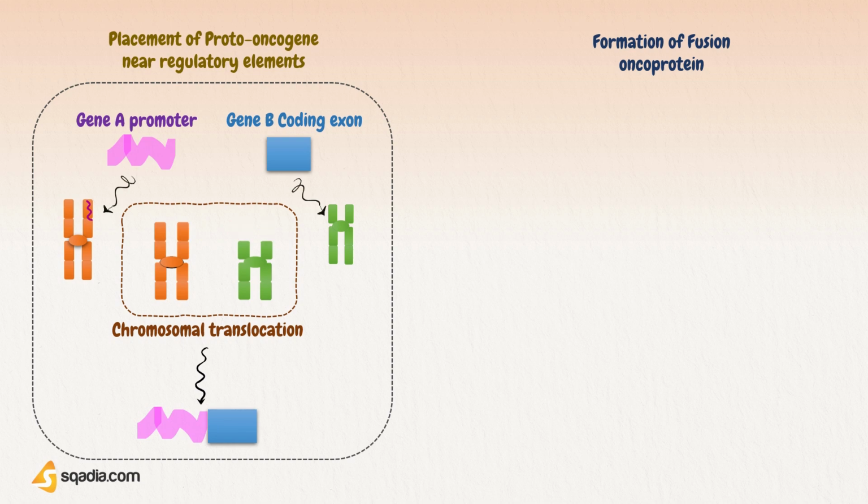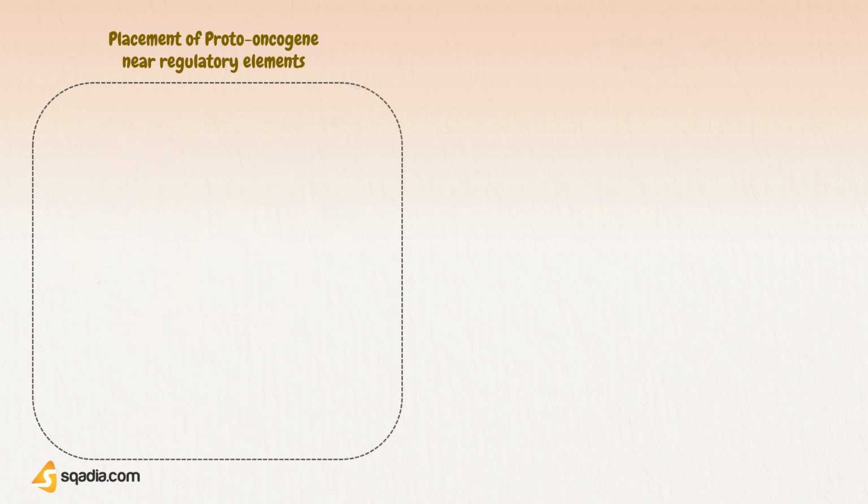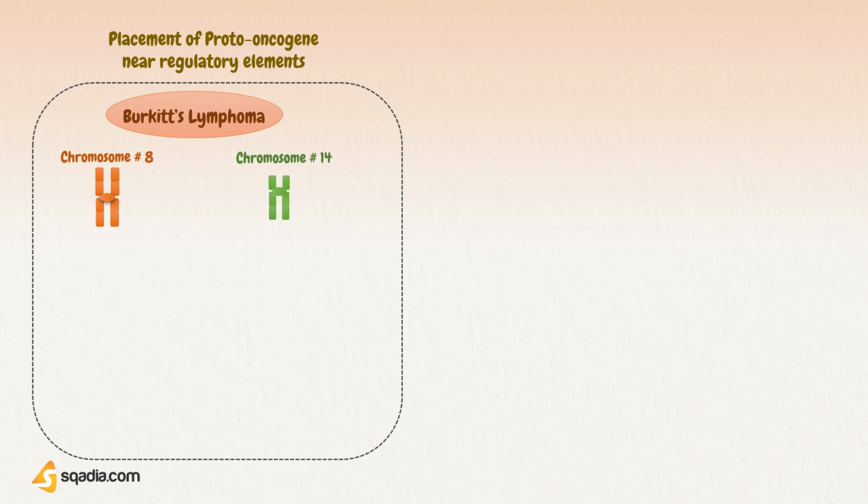It can be better described from the first translocation observed of this kind. It was observed in Burkitt's lymphoma, a lymphoma involving B lymphocytes, where translocation was observed between chromosome number 8 and chromosome 14. This particular translocation places the MYC proto-oncogene from chromosome 8 to the proximity of the immunoglobulin heavy chain gene, IgH, promoter on chromosome 14.